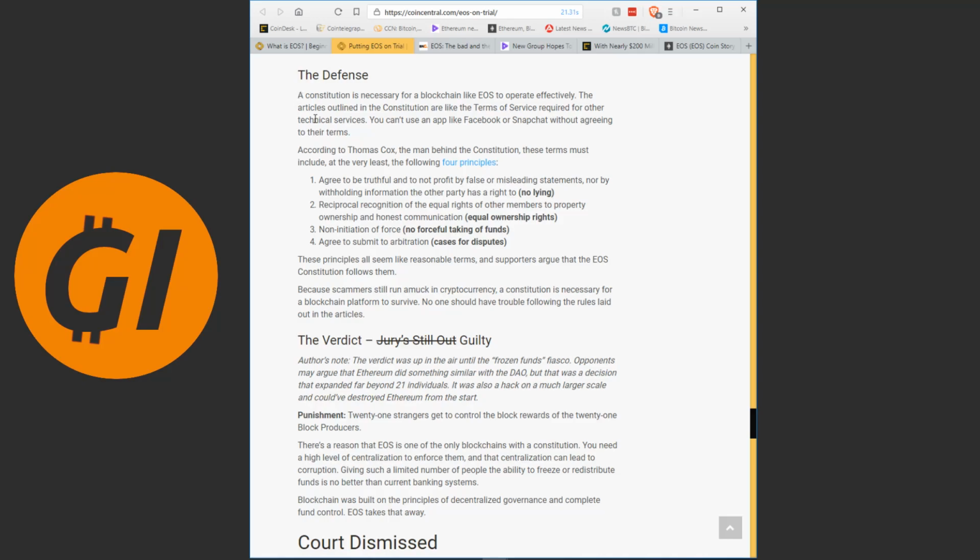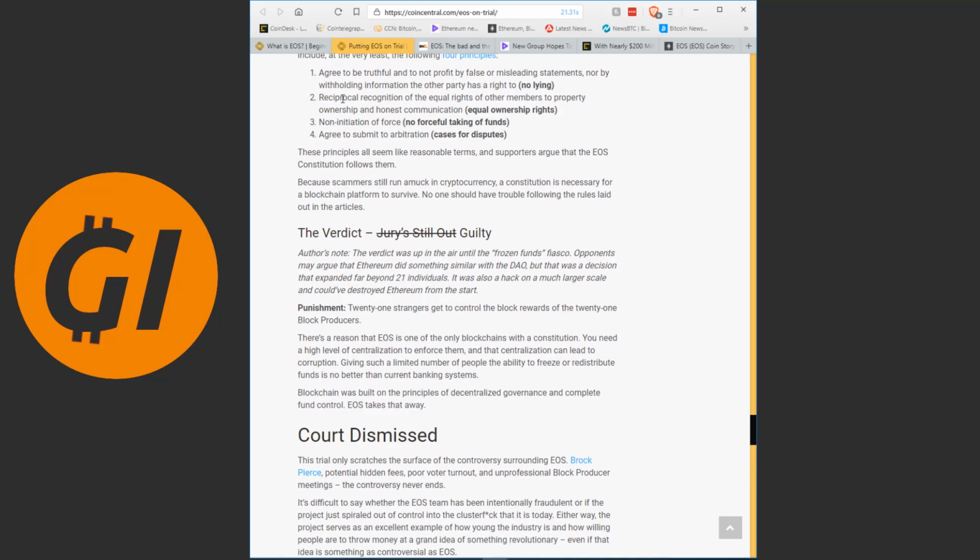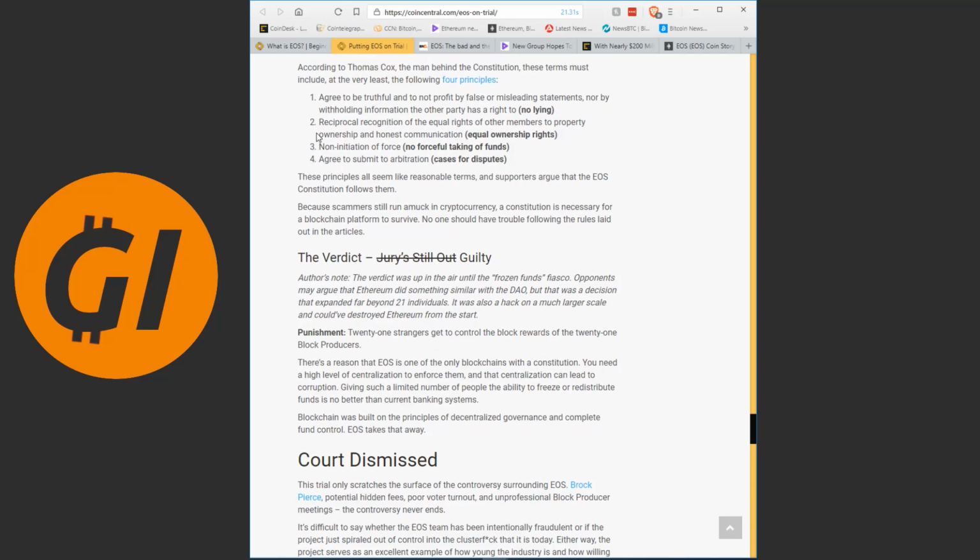The defense: a constitution is necessary for a blockchain like EOS to operate efficiently. The articles outlined are like the terms of service for other technical services. According to the man behind the constitution, these terms must include at the very least 4 principles. Agree to be truthful and to not profit by false or misleading statements, nor by withholding information the other party has a right to. Reciprocal recognition of the equal rights of other members to property ownership and honest communication. Non-initiation of force. Agree to submit to arbitration.